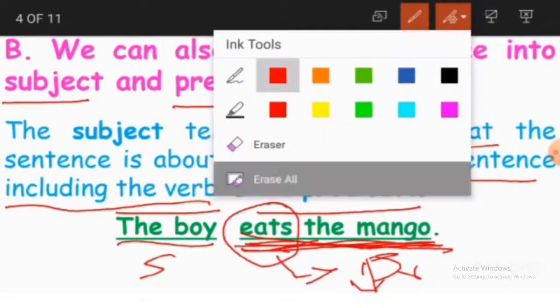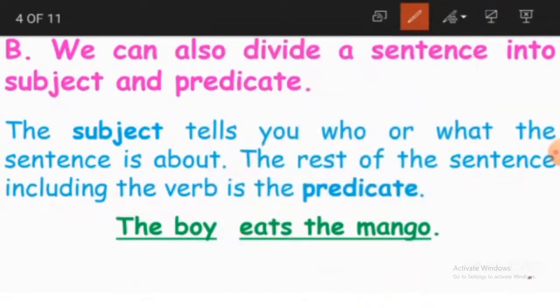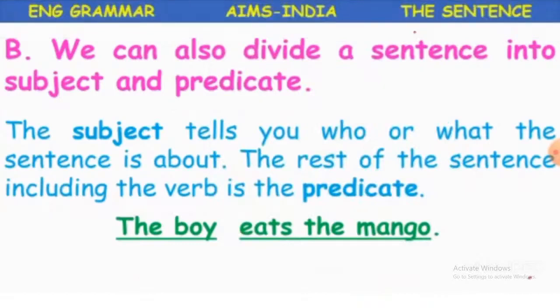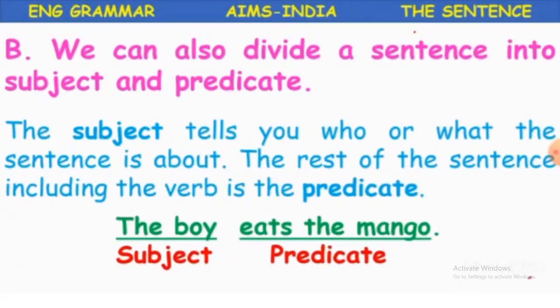Okay children, understood? So we'll see what the subject and the predicate are once again. The subject tells you who or what the sentence is about, and the rest of the sentence including the verb is the predicate. So here the boy is the subject and the rest of the sentence, where the verb eats is included, becomes the predicate.